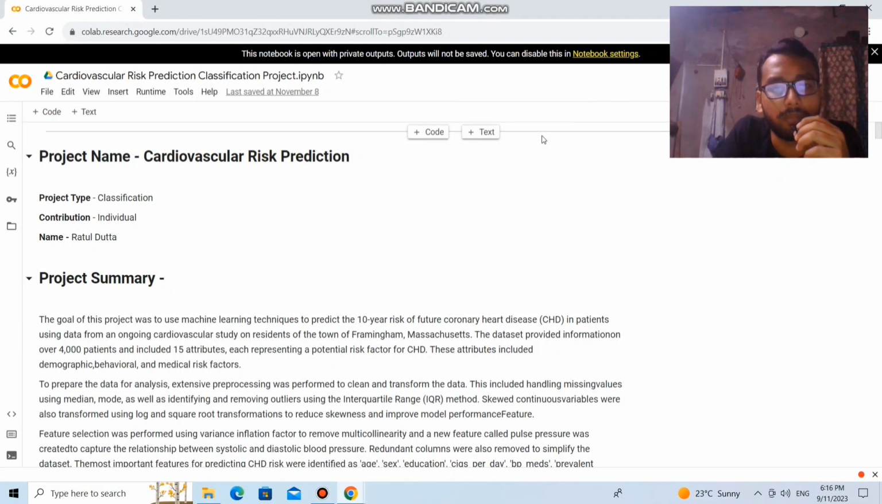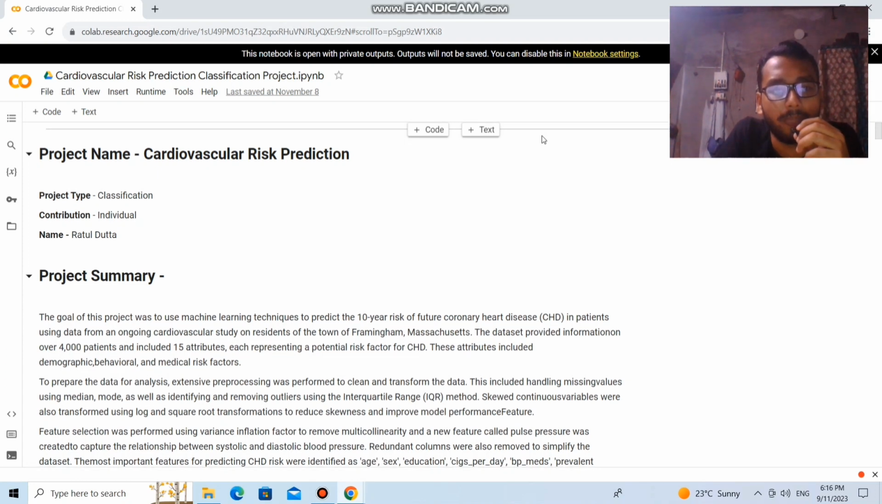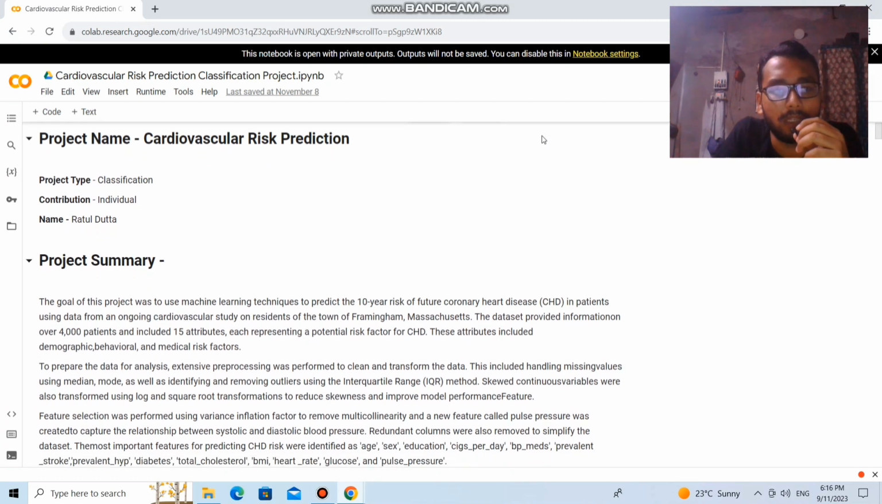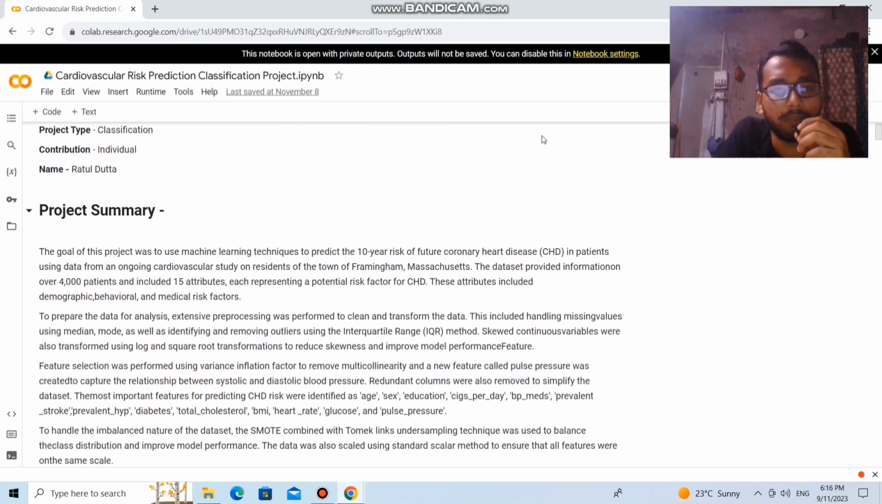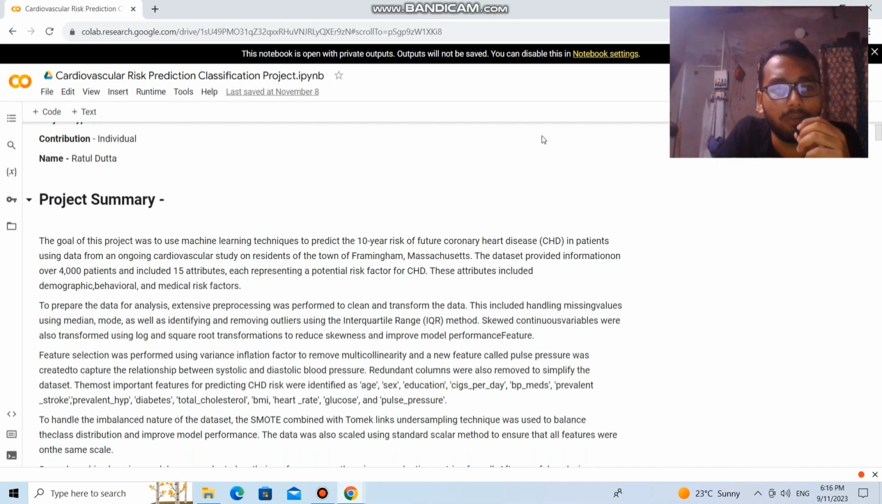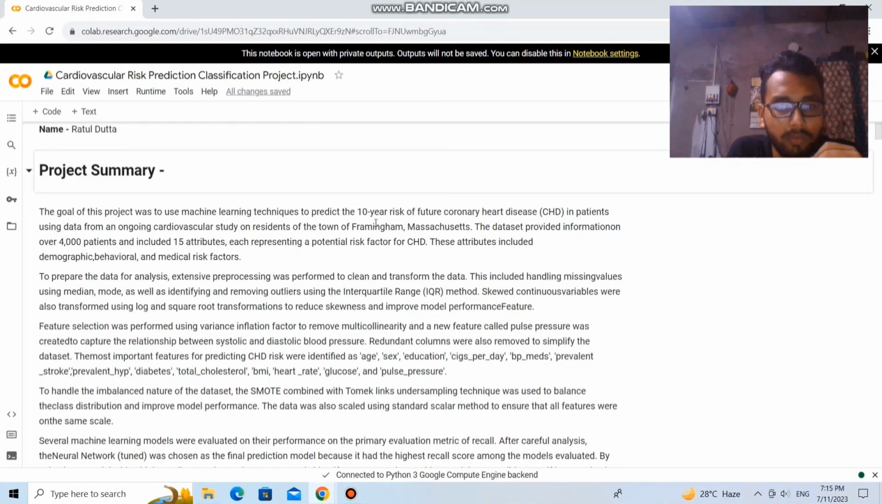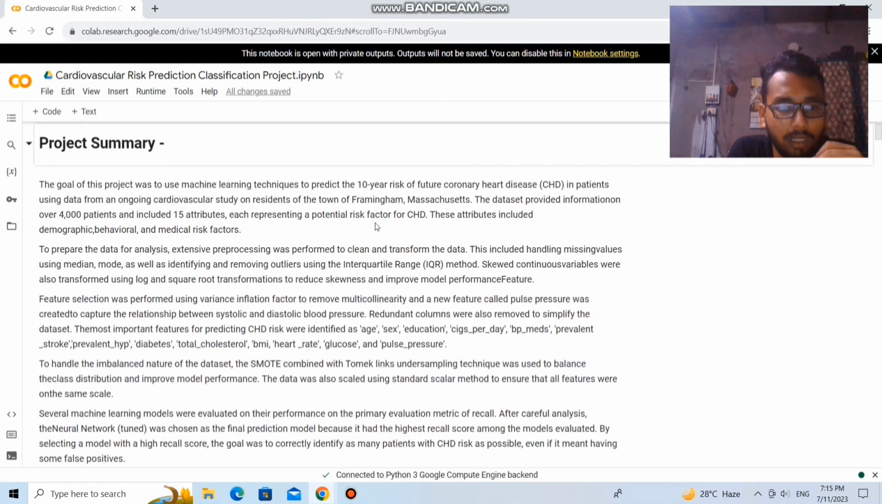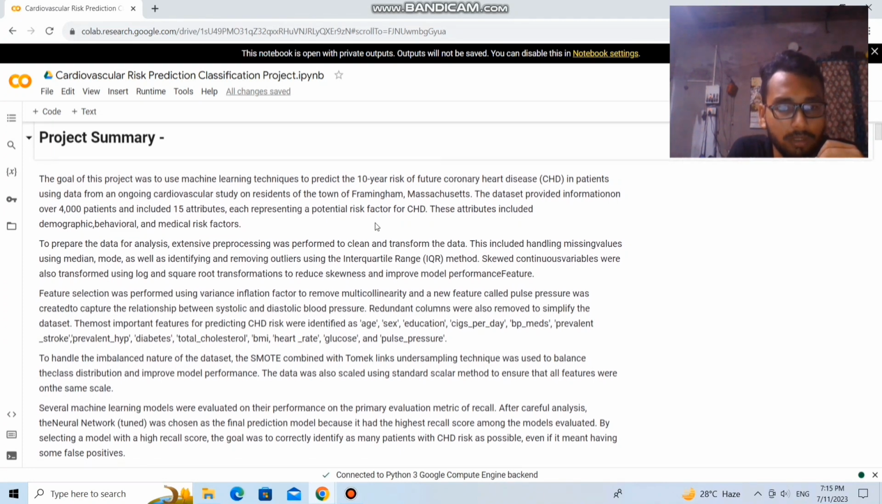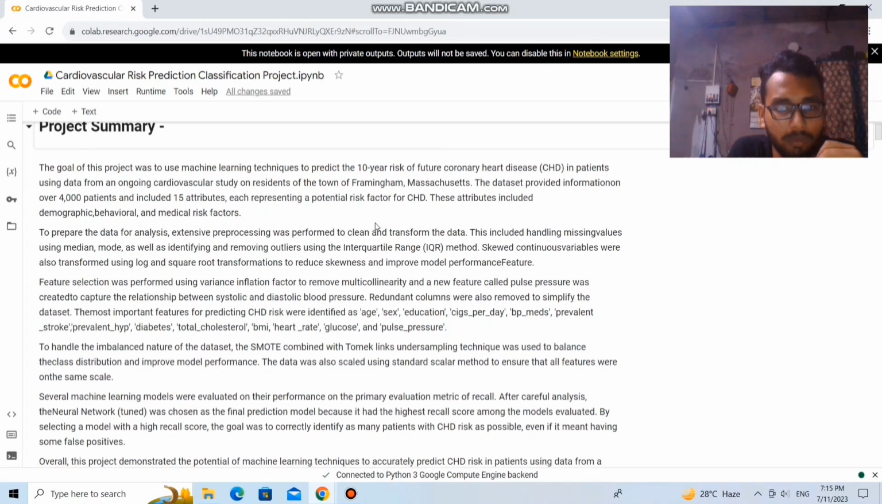Today I am going to present a cardiovascular risk prediction project for AlmaBetter. This project is done as a solo project. Here is the project summary. The goal of this project was to use machine learning techniques to predict the 10-year risk of future coronary heart disease in patients using data from an ongoing cardiovascular study on residents of the town of Birmingham.